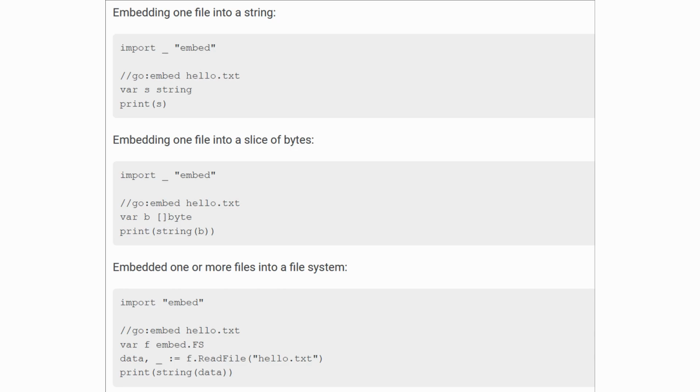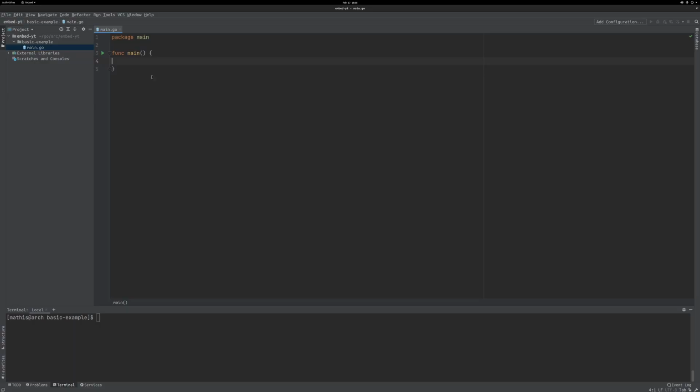There are a couple of ways to embed your files into your application. The easiest two are reading the file content directly into a string or byte array. Last but not least, you can embed an entire directory/file system using embed.FS. It essentially allows you to interact with the file system as if it were actually there, as long as those interactions are read-only.